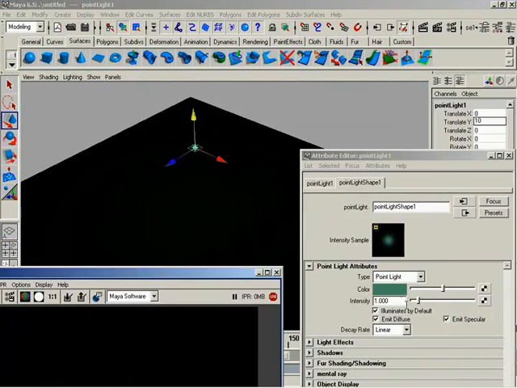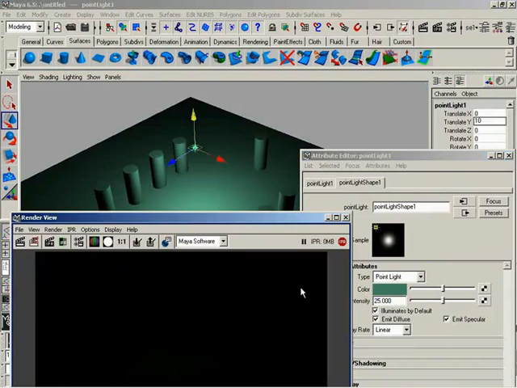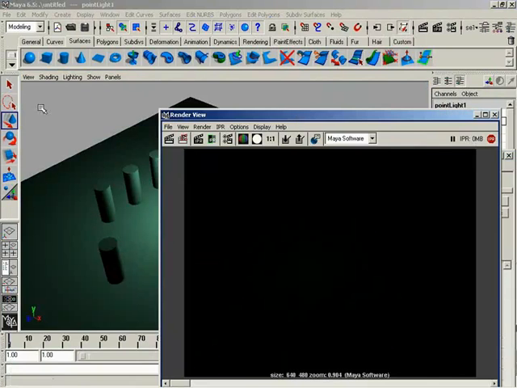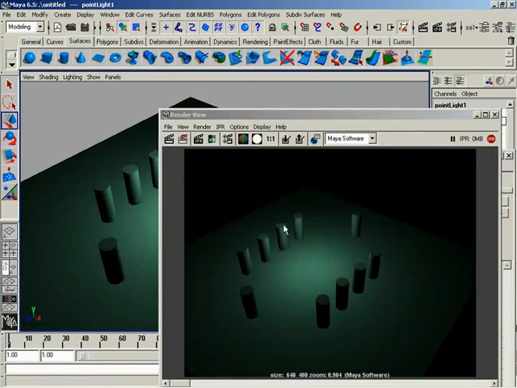Now watch this. Let's come over here and turn our intensity up to like 25 for starters. There you go. So now we can see some things, but look how bright. I mean, we're talking 25. So let's render this again, and now when we render it, we're going to see that much better looking scene.